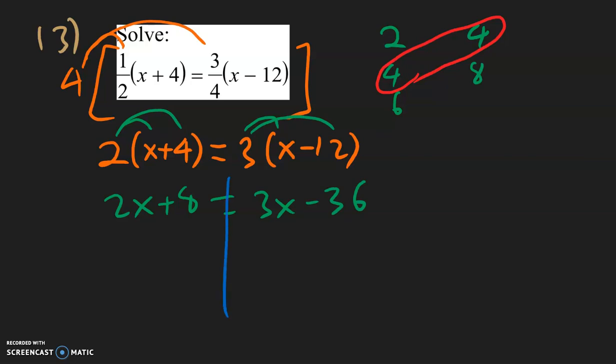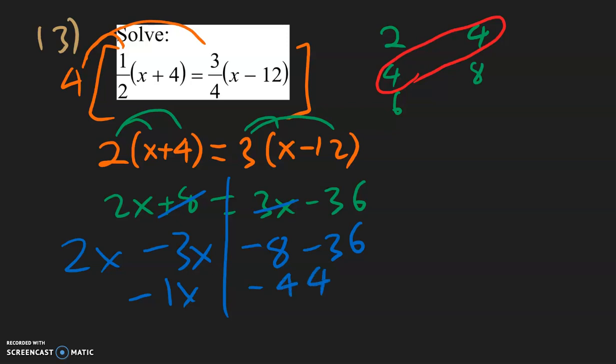And now let's get the variables on the left side. So the 2x can stay over here. This 3x, let's bring that over, so it becomes negative 3x. And for the constants, this positive 8 changes over, becomes negative 8, and that negative 36 stays. So 2x minus 3x is negative 1x. Negative 8 minus 36 is negative 44. And then we divide both sides by negative 1. We get x is equal to positive 44.